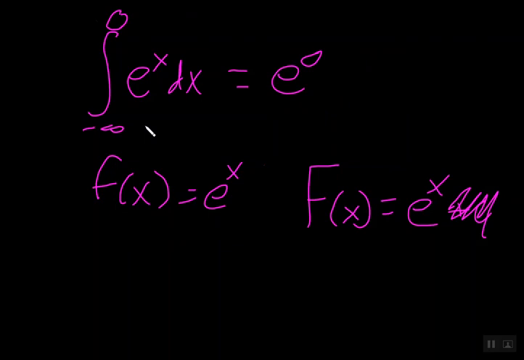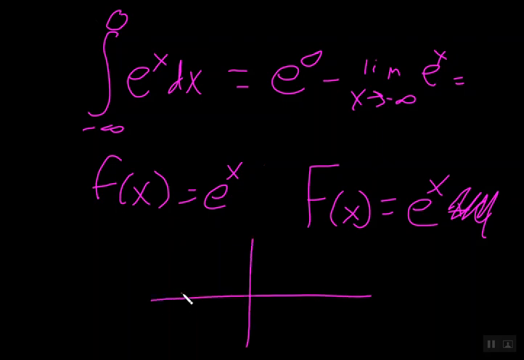But for right now, we've got e to the 0 minus the limit as x approaches negative infinity of e to the x. As I get closer and closer to negative infinity, if we look at the graph of e to the x, it gets closer and closer to 0. Even though it never will hit 0, as we approach negative infinity, this limit is 0. So this is e to the 0, which is 1, minus 0.